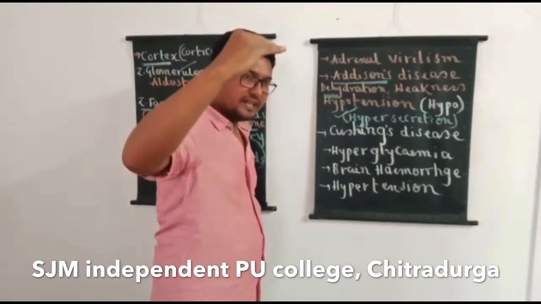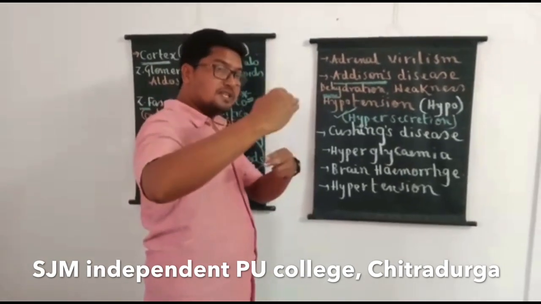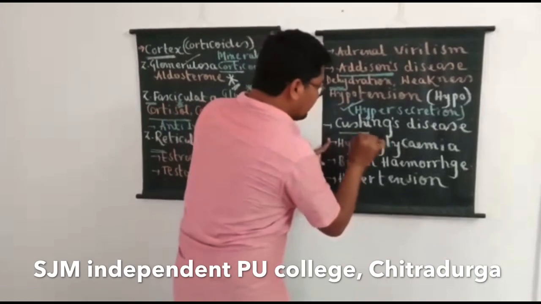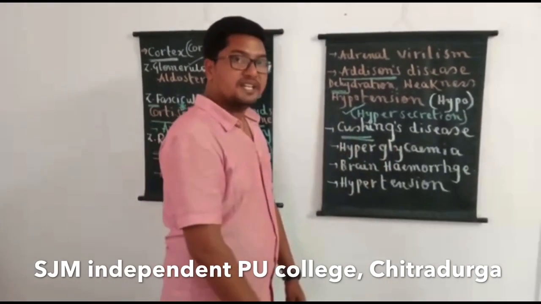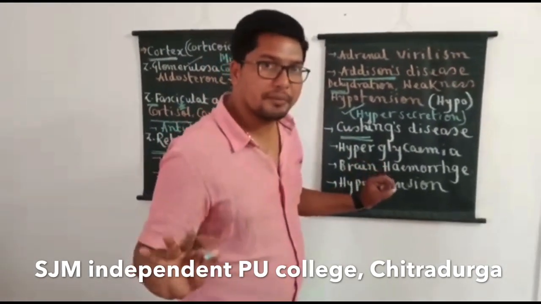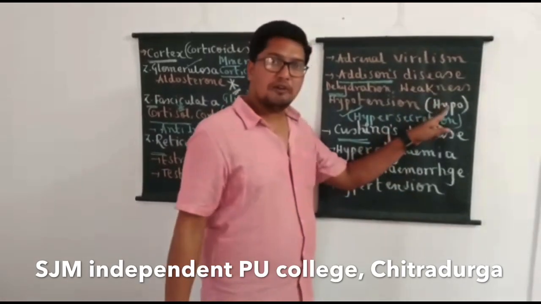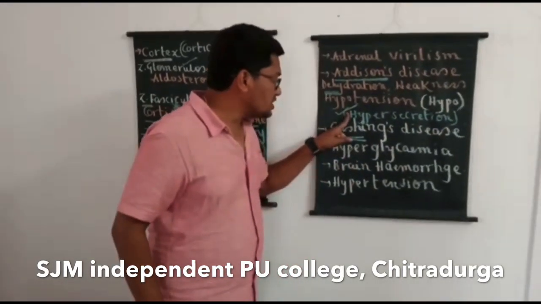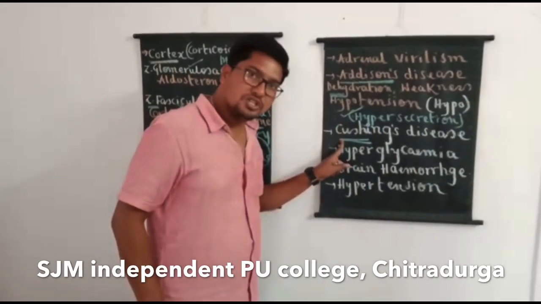Whenever there is more and more secretion of hormones of the adrenal cortex, a person suffers from a condition called Cushing's disease. So broadly students should remember, hyposecretion of corticoids results in Addison's disease, hypersecretion of corticoids results in Cushing's disease.